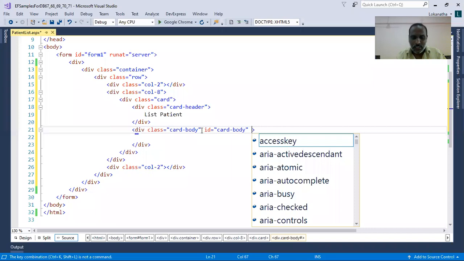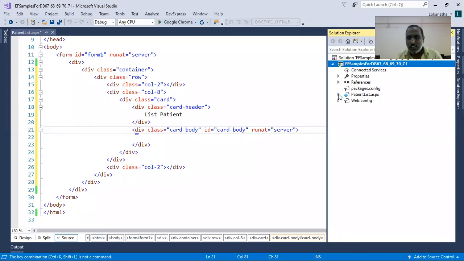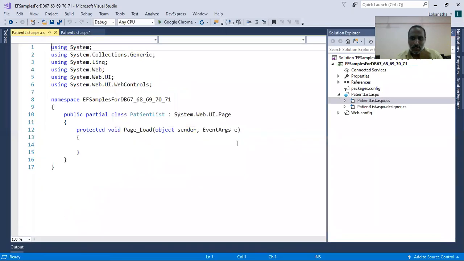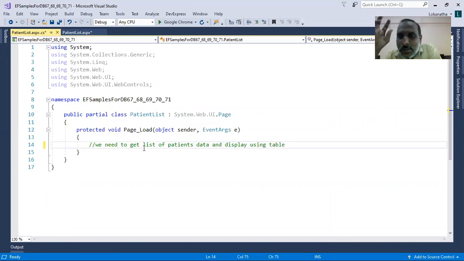and I'll say runat equal to server. If I don't say runat equal to server, this ID will not be available in my .aspx.cs. So I want it in .aspx.cs. Now what I need to do here is, first we need to get the list of patients' data and display it using a table. Now the database table is ready. I have to fetch that patient table data and display it in tabular format in my UI. That is our next requirement.